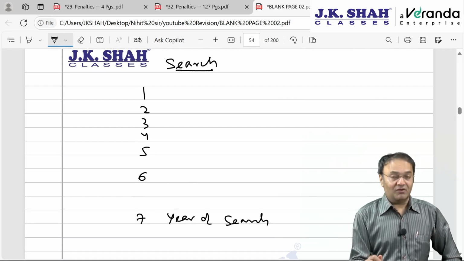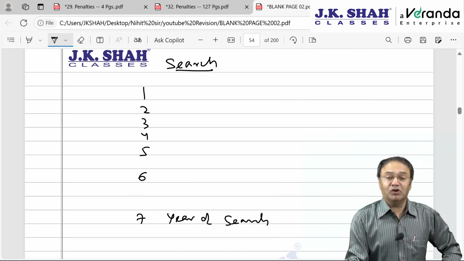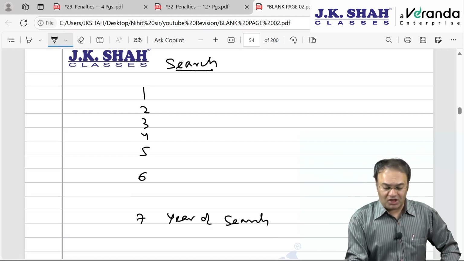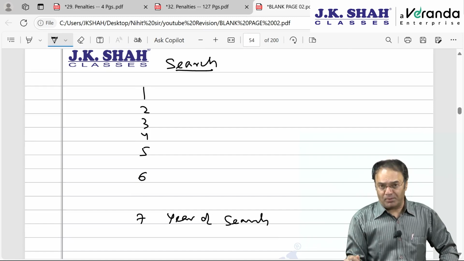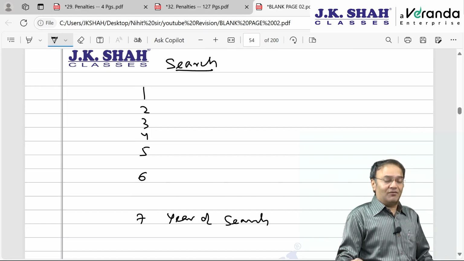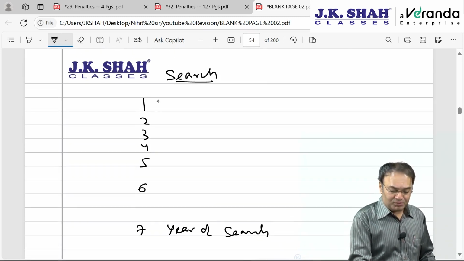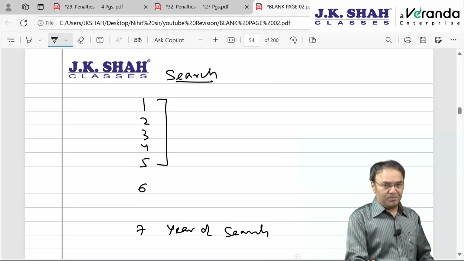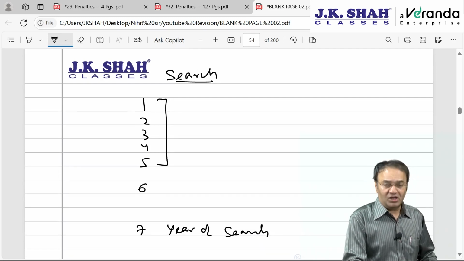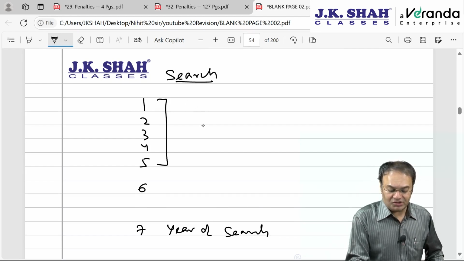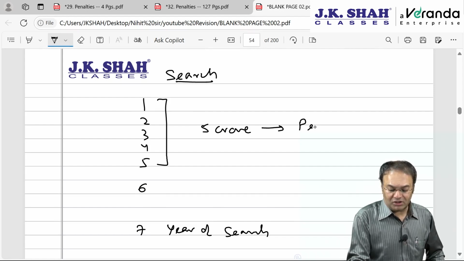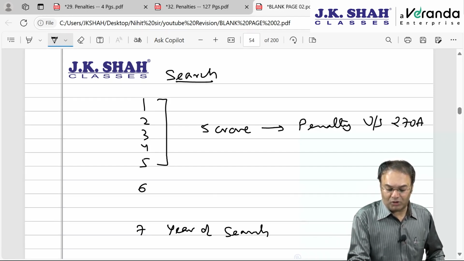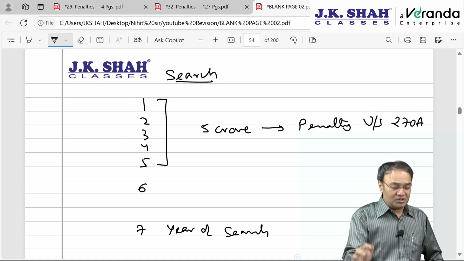So what happens is, whenever IT officers come for the search and huge amount of cash or undisclosed income is found, it will be divided or apportioned among 7 years. However, what happens is, for the incomes pertaining to first 5 years out of a package of 7 years, assessee has no remedy. Assessee claims, suppose any undisclosed income works out to be 5 crore rupees for these 5 years. For here, penalty will certainly be levied, and that too under section 270A. It is clearly a case of underreporting due to misreporting. 200% penalty will be levied.